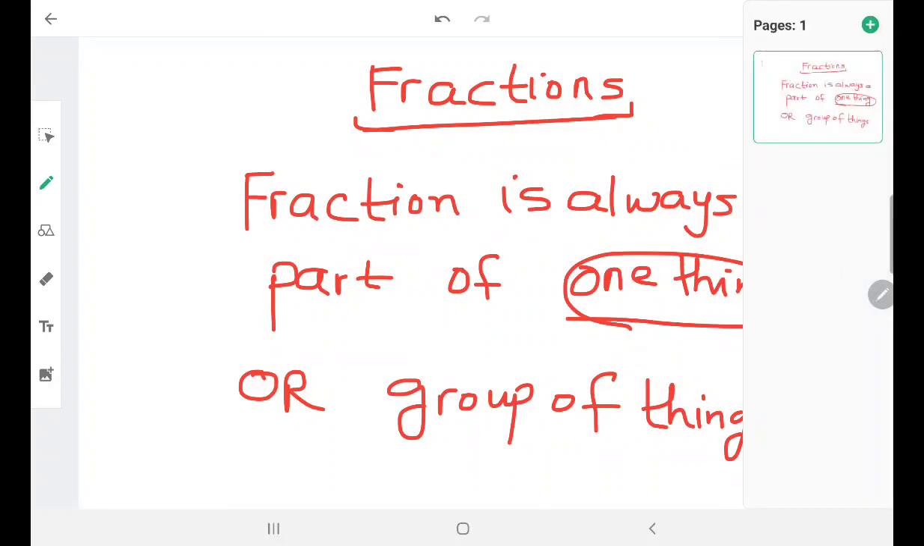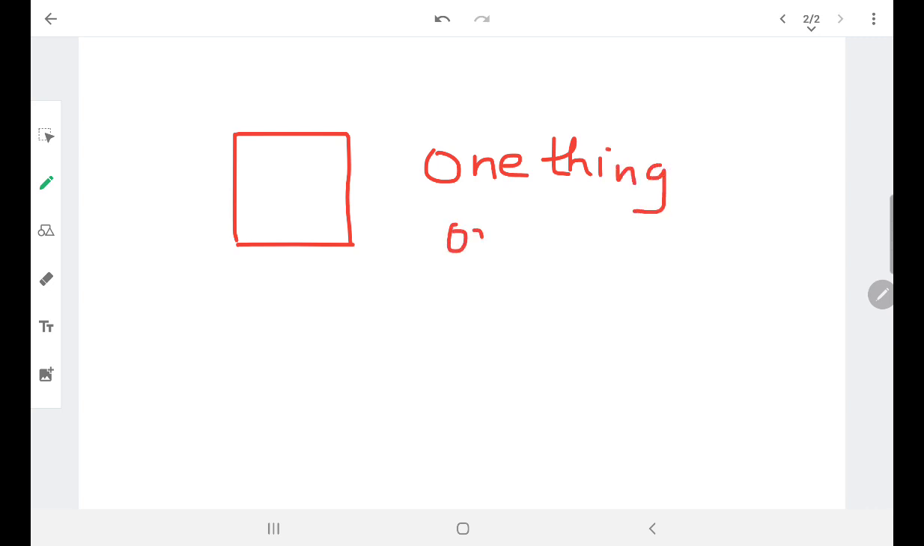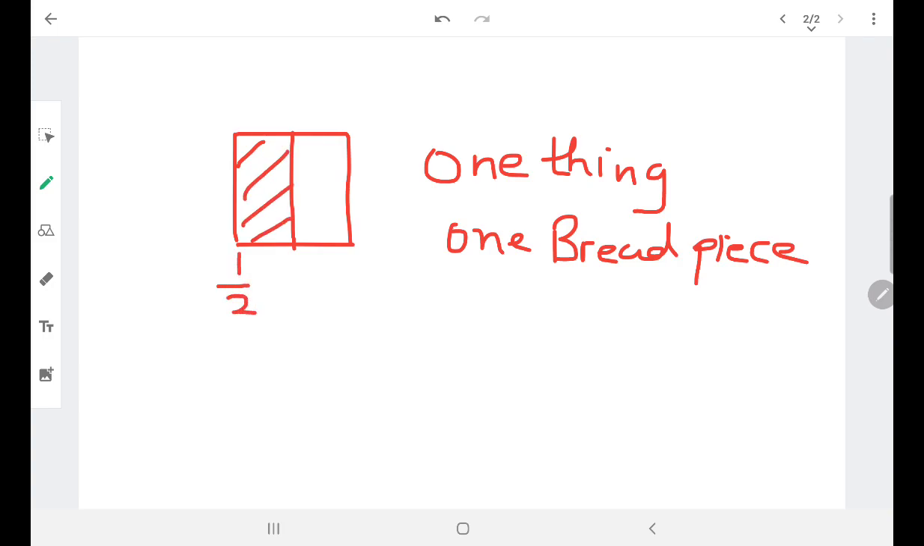Let me make it more clear. For example, I have one bread piece. So I have one thing, and that is one piece of bread. I want to divide it into fractions. A fraction always considers equal parts. So for example, I divide this whole bread into two equal parts. This one part is called a half, and this is another part, another half.